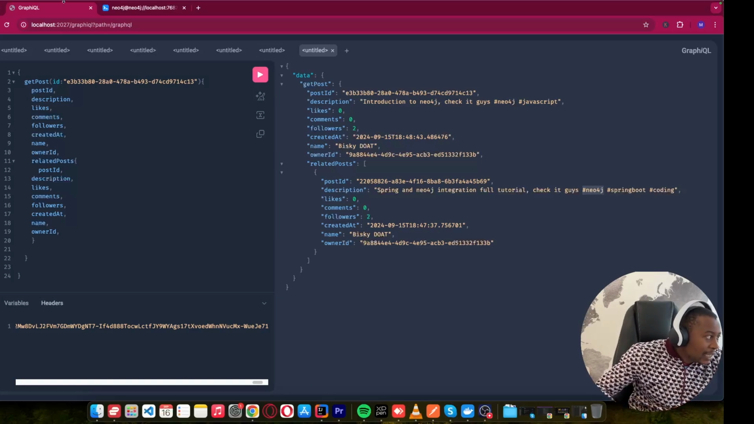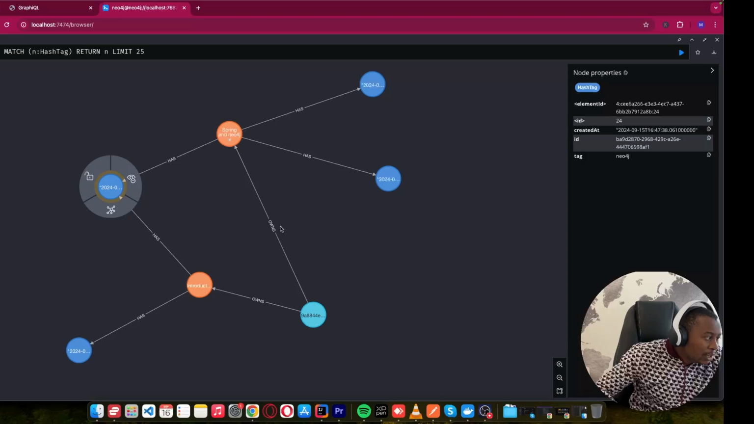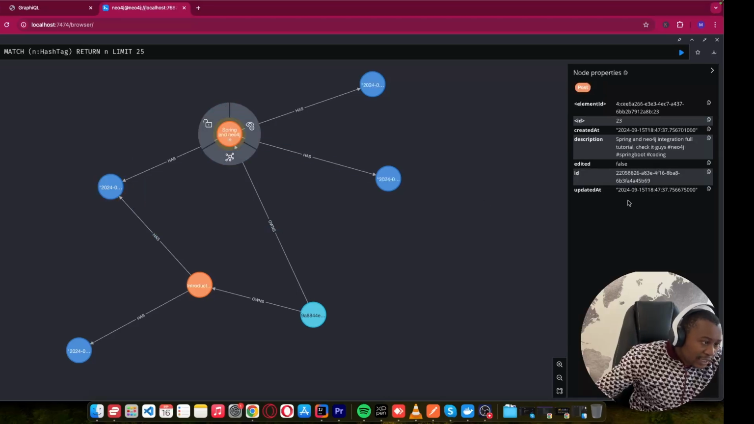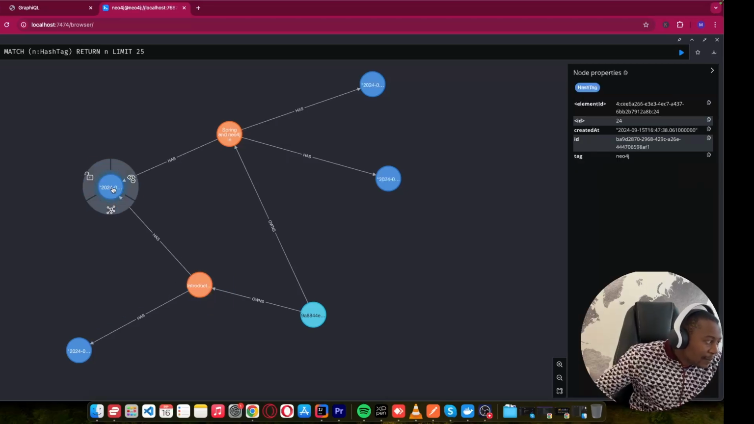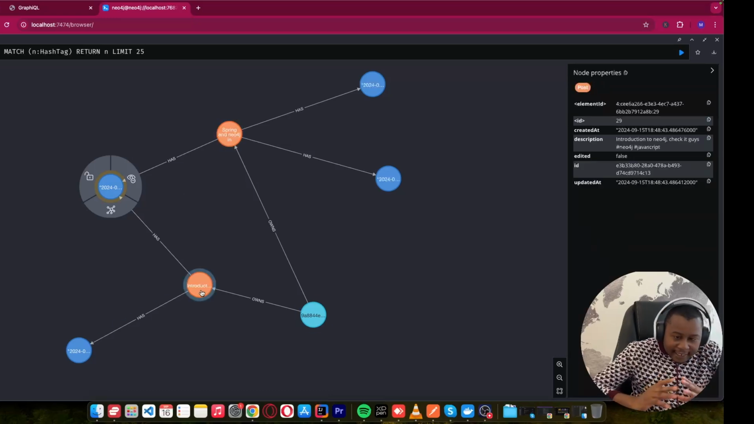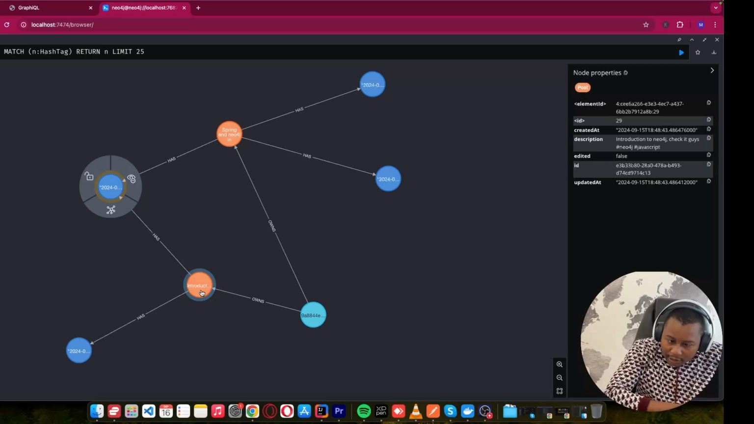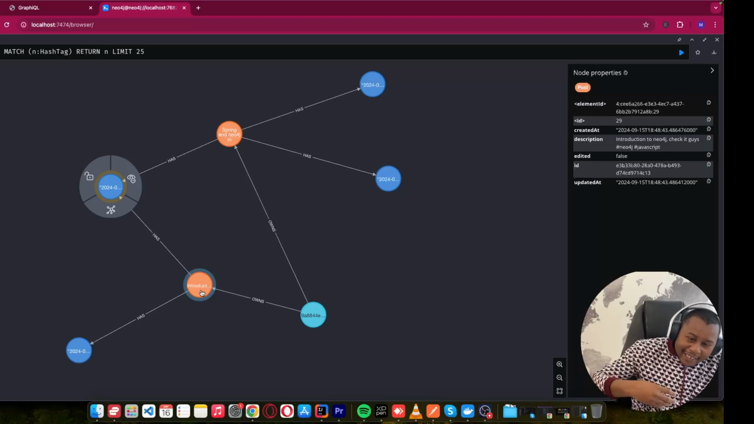If I come to GraphQL, you can see these two posts that I showed you, hashtag Neo4j here and here. What we are seeing is that these two posts share the same hashtag, which is Neo4j. Because they share the same hashtag, I can easily know that these are related posts, so I can recommend this post.